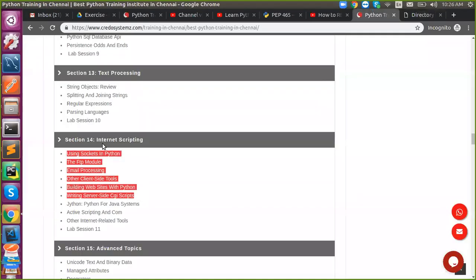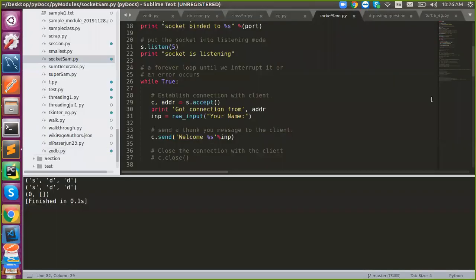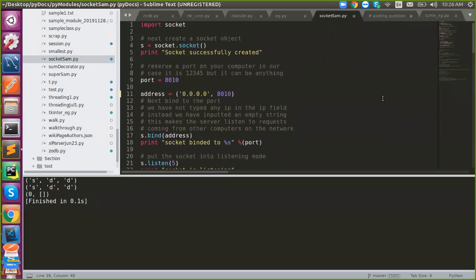Next we are going to talk about email processing. So we'll tell you about socket programming tomorrow. It is so simple. I'm looking for another network to demonstrate that. So this is about socket programming.